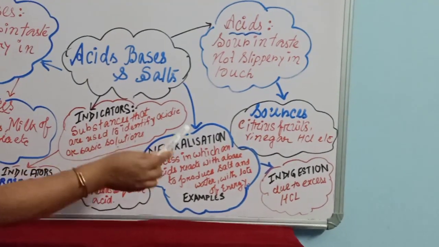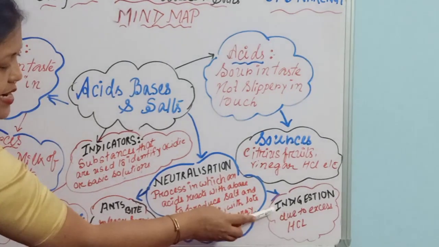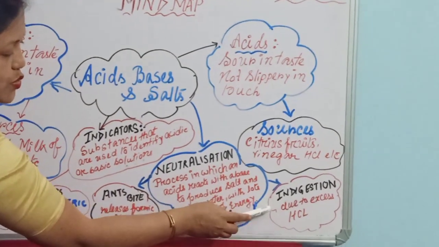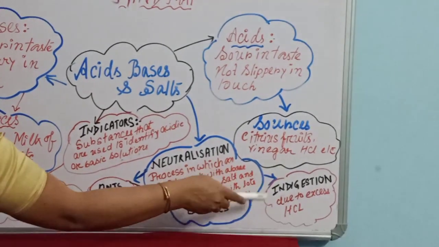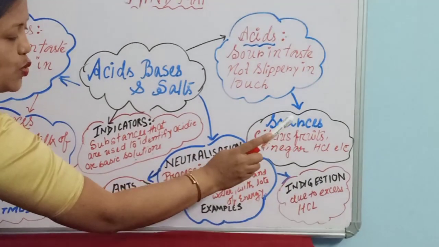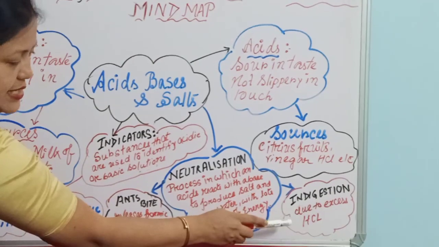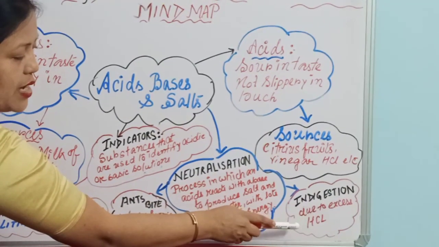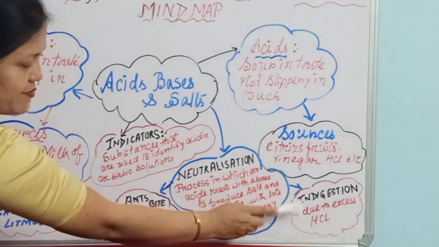So we have discussed indigestion, which is caused due to the excess accumulation of acid, that is hydrochloric acid, in the stomach. To get rid of this acidity, we often use antacid tablets. That also we have discussed.